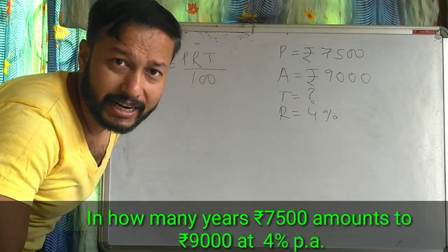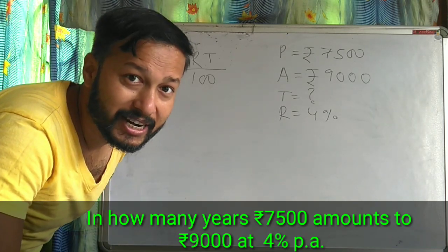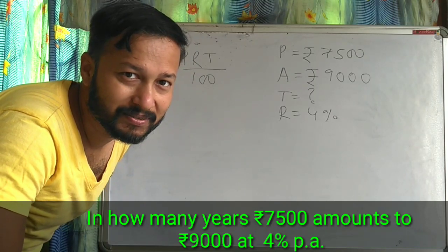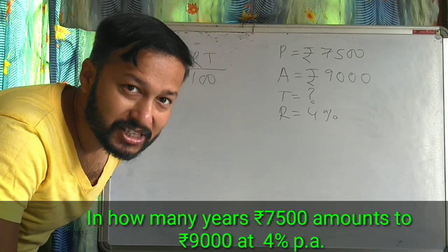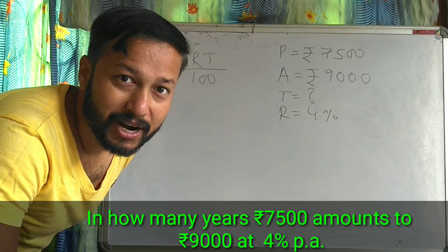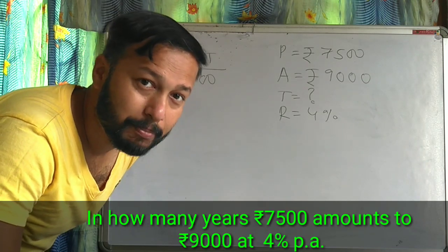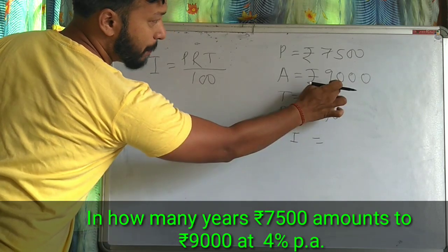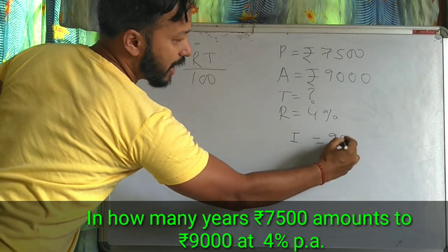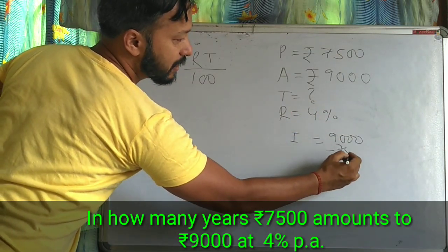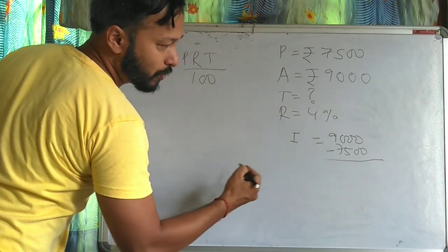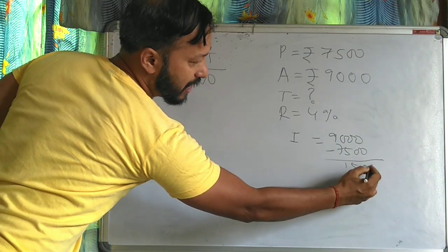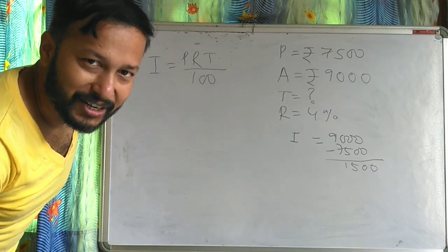Yes. I you can calculate by subtracting principal from amount. Understood? So, my interest equal to amount minus principal. 9,000 minus 7500. So, I will get 1500 is my interest.